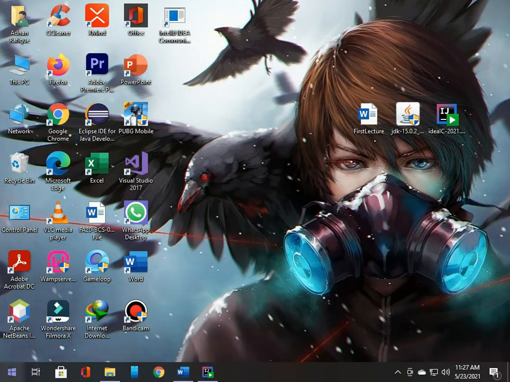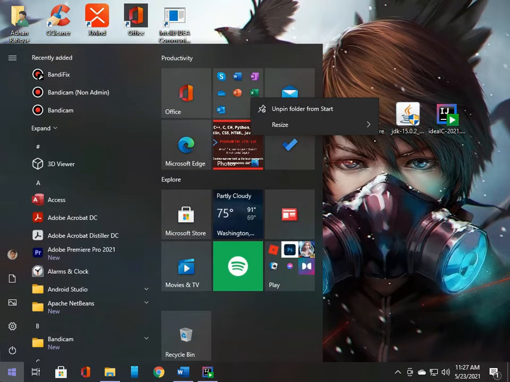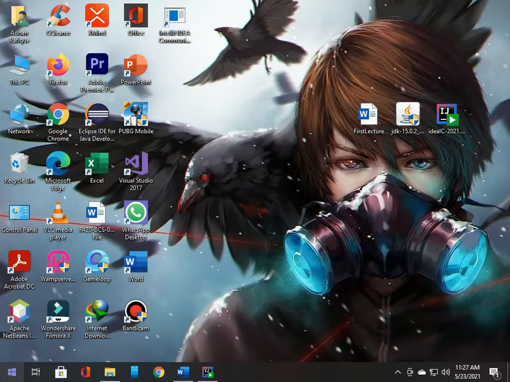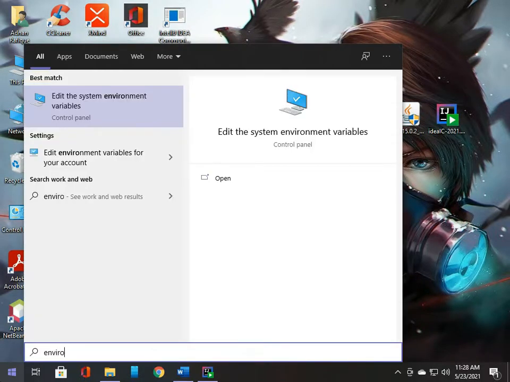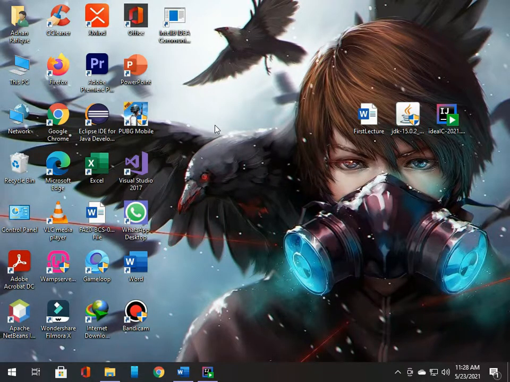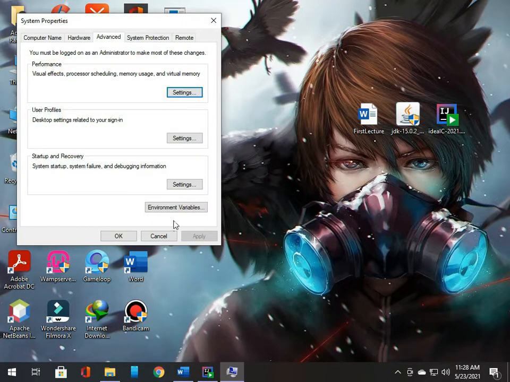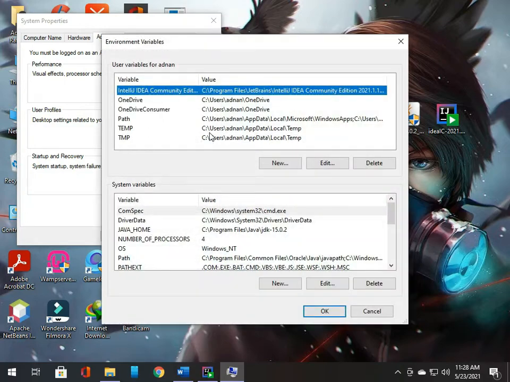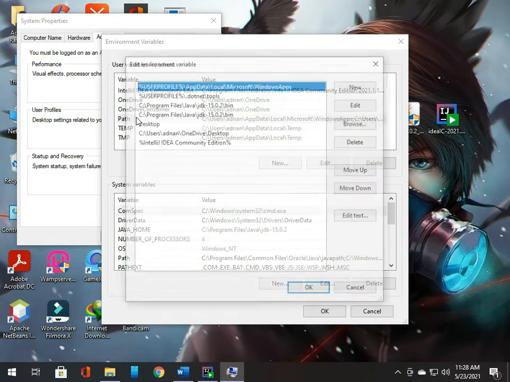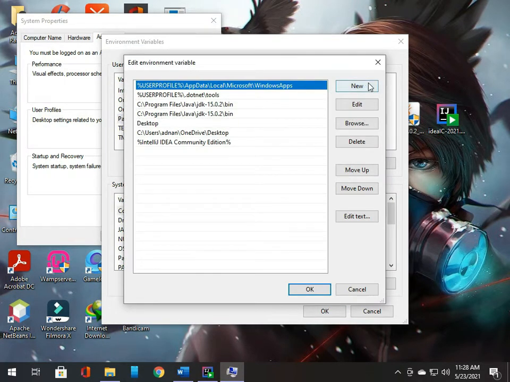Now open system environment variables. You need to type here environment variables. Open this. Go to environment variables, then click on Path and Edit.